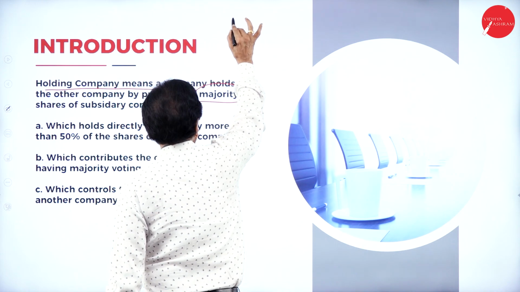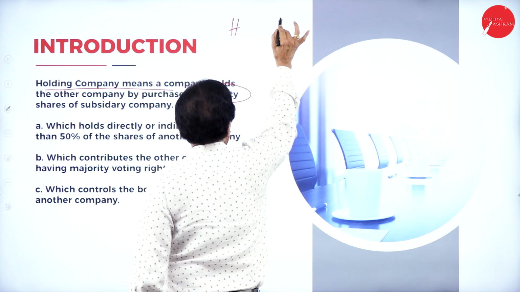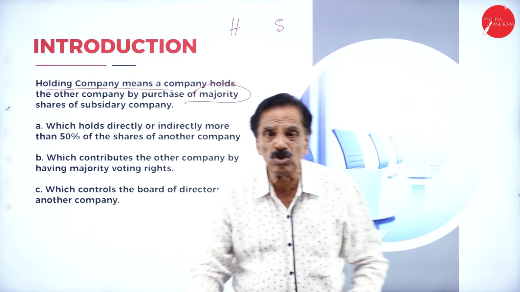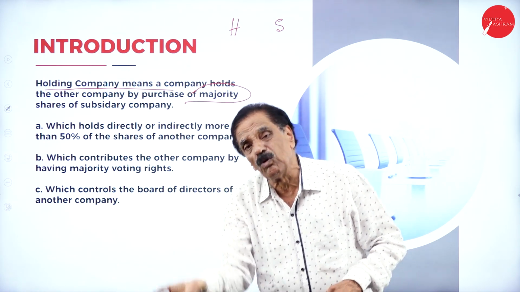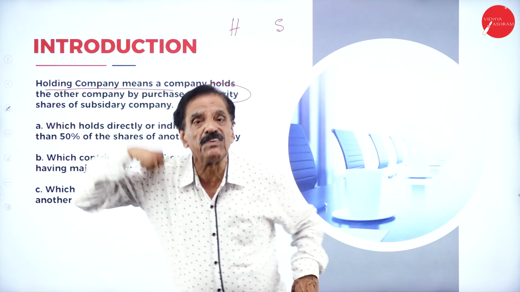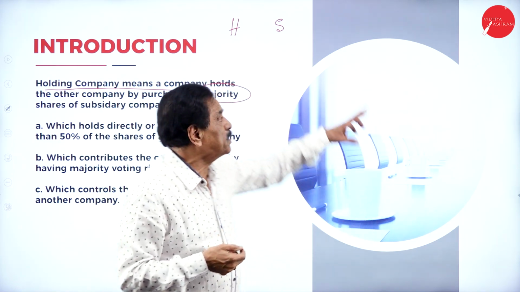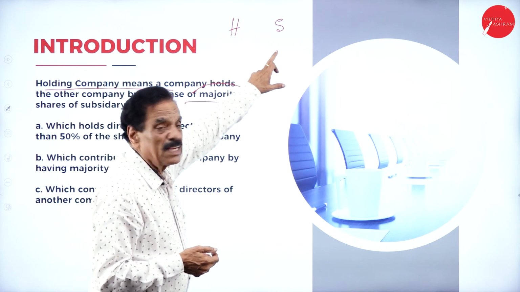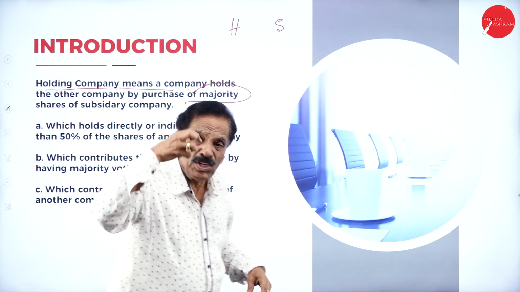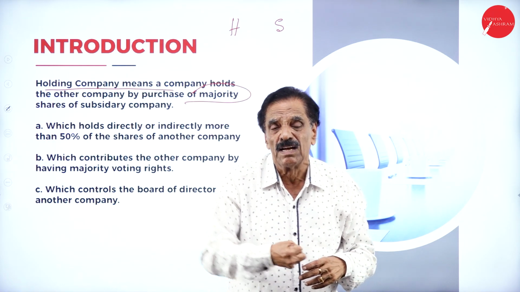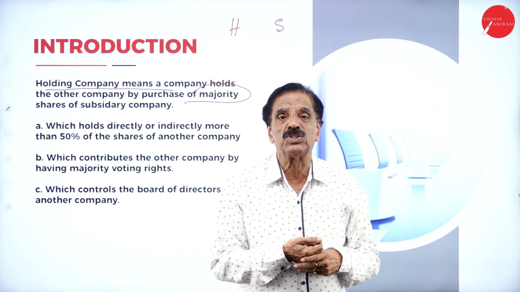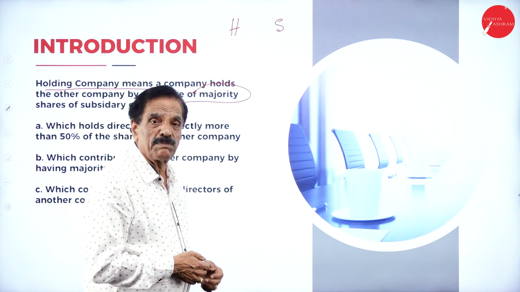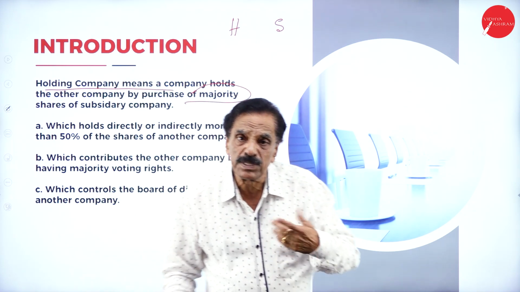The holding company purchases more than 50% of the shares of the subsidiary company. So H is called holding company, S is called subsidiary company.